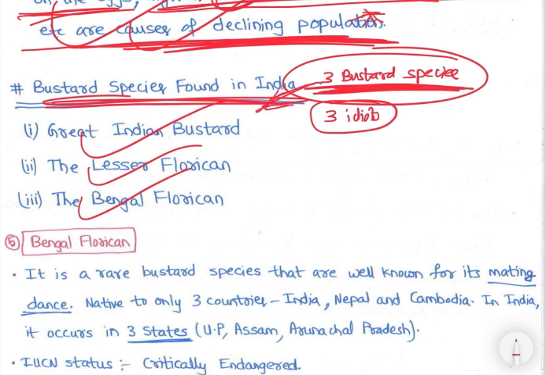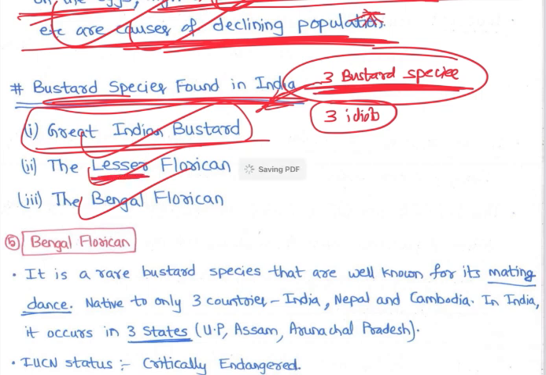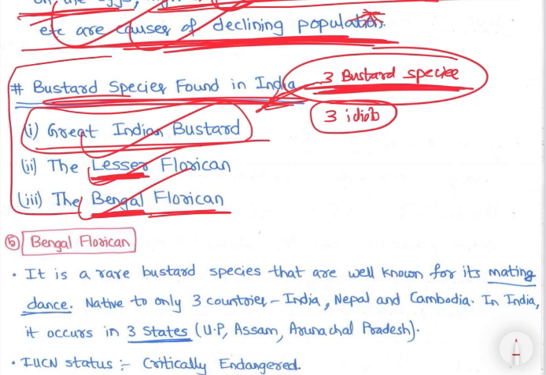And क्या क्या bastards हैं भाई? Great Indian Bastard तो याद होगा. Then एक है lesser bastard, right? 3 bastard में एक है lesser bastard, that is lesser florican. And तीसरा है Bengal florican, यानी Bengal bastard. So in India 3 bastard species are present. They are Great Indian Bastard, the Lesser Florican and the Bengal Florican, right?